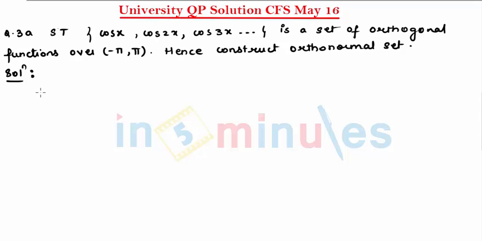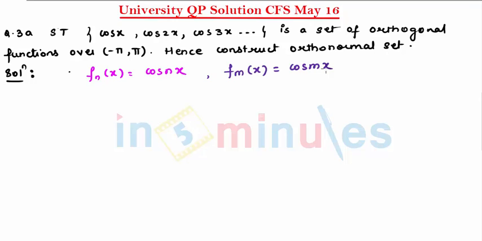Now students, we know that for orthogonal function and orthonormal function there are a set of conditions which we need to define and it should satisfy. So first let's check whether this function is orthogonal or not. So according to this function I can write fn of x is cos nx, and in similar way I can also write fm of x is cos mx.